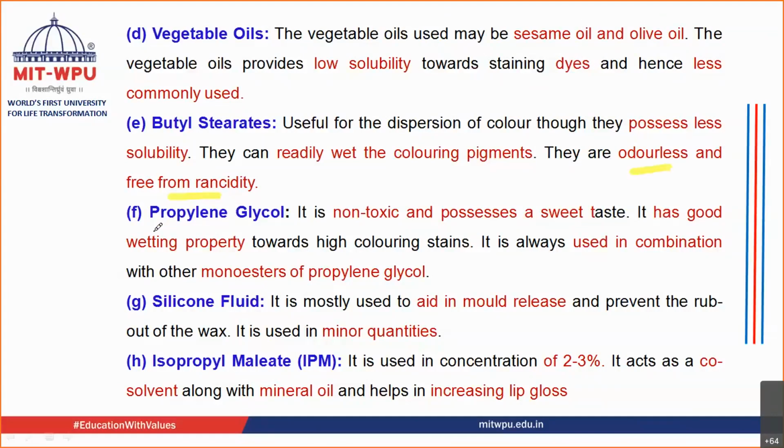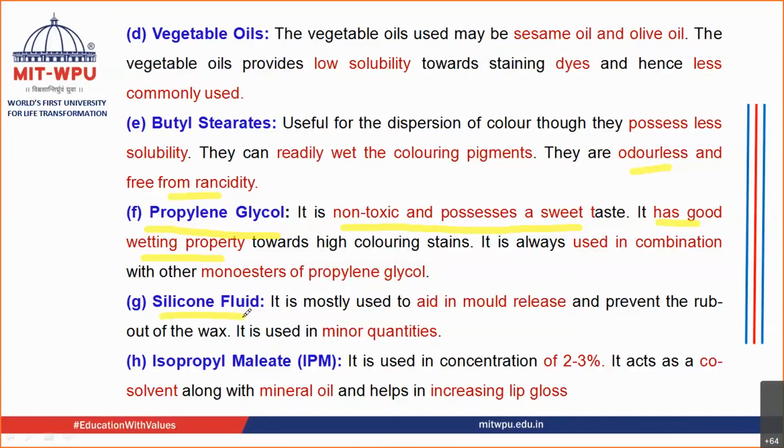The next liquid ingredient that can be added is propylene glycol. It is non-toxic and, as you know very well, has a sweet taste. It also has a very good wetting property. If the wetting property is good, it is going to wet the colors, and if the colors get wetted, they are going to get easily dispersed inside the other oils. So this wetting property is very important. It is always used in combination with monoesters of propylene glycol.